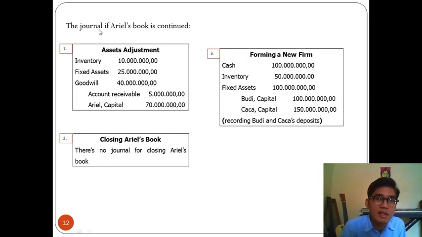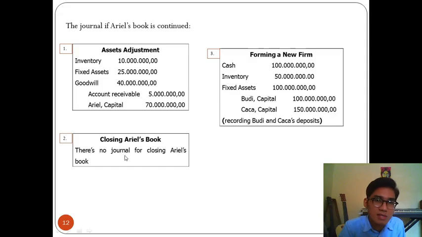So here's the journal if Ariel's book is continued. First, we need to make the asset adjustment. We put the inventory, fixed assets, and goodwill on debit, and credit the account receivable and Ariel's capital, 70 million. This 70 million comes from the difference between these assets and the account receivable. So we add all the assets, 10 million plus 25 million plus 40 million, subtract 5 million from the account receivable. And here we get the 70 million.